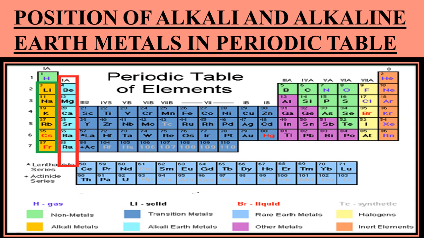For that, first we should learn about the position of alkali and alkaline earth metals in the periodic table. You can see two boxes on the extreme left side of the periodic table, one green box and the other one is red box. In the green box, the group 1A elements except hydrogen are alkali metals, while in the next box, in the red box, group 2A elements beryllium, magnesium, calcium, strontium, barium and radium are alkaline earth metals.